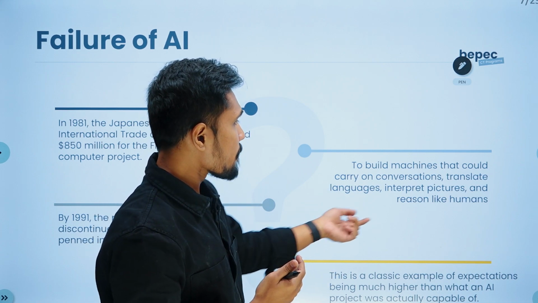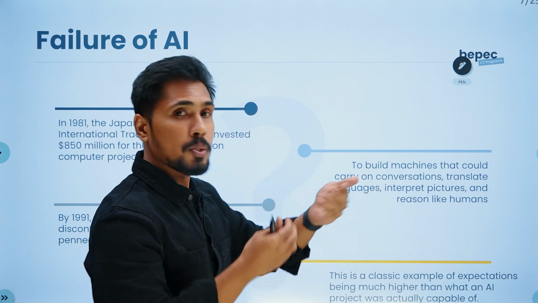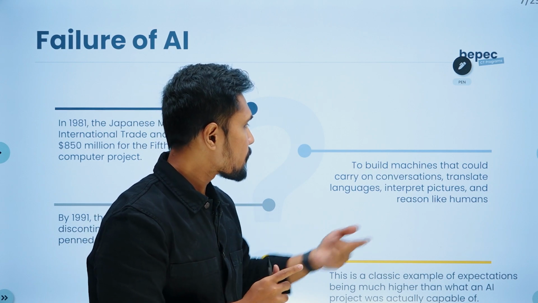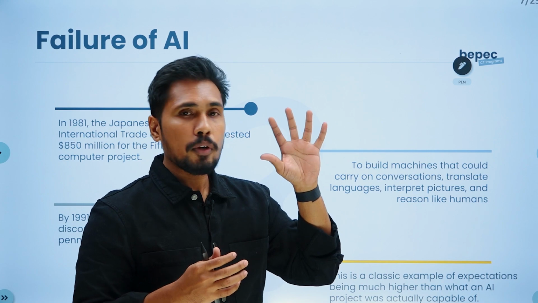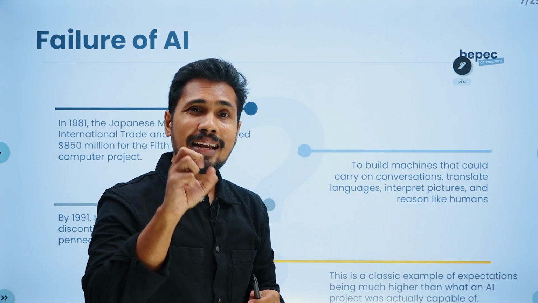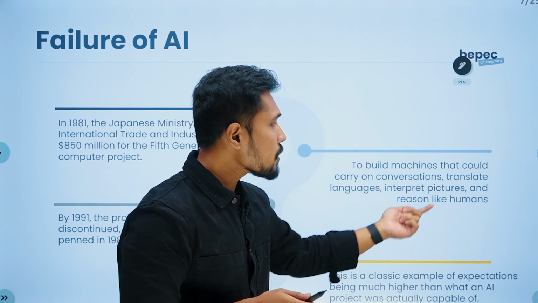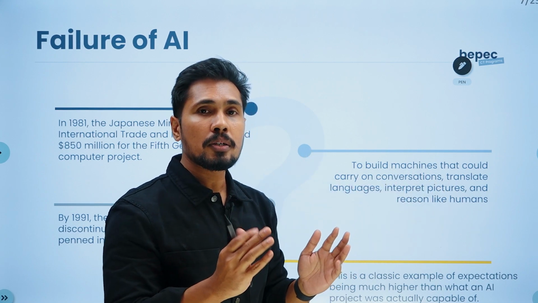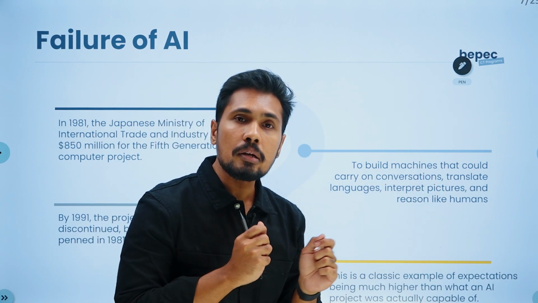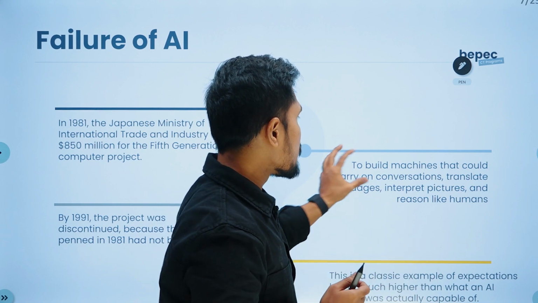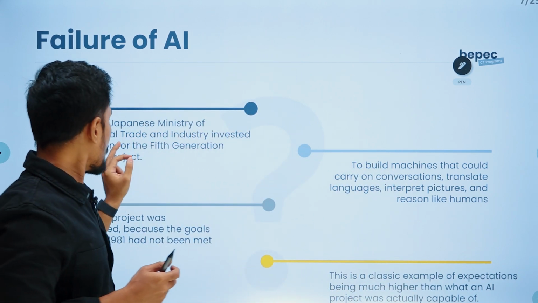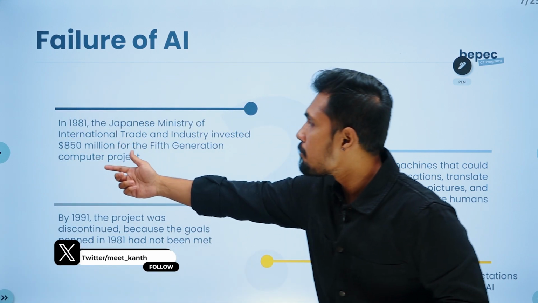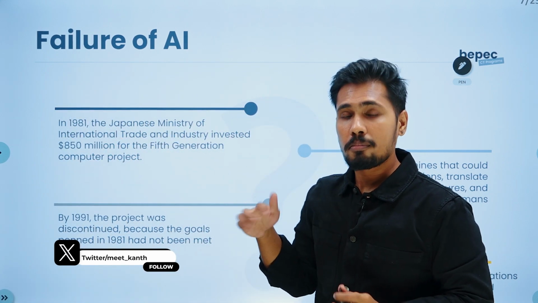They are able to translate languages, interpret images, and reason like humans in some areas. This is what they started in 1981, and they invested close to $850 million in that project. But what happened?